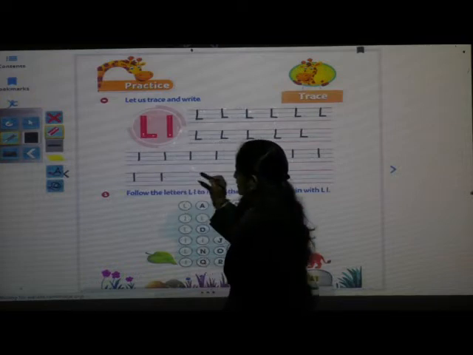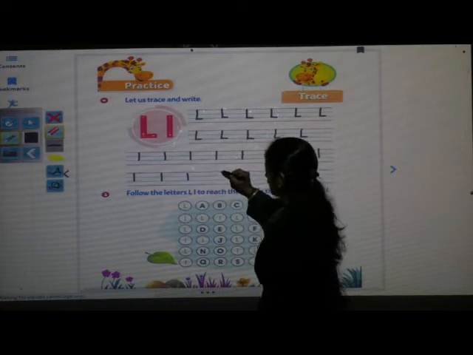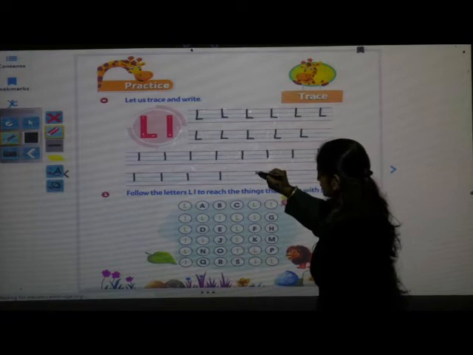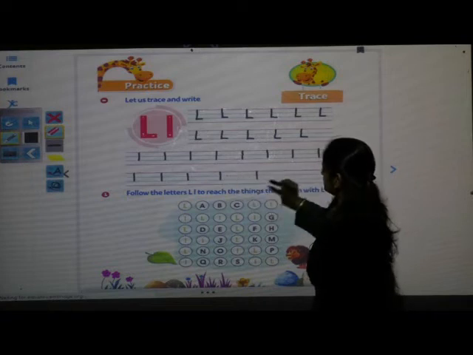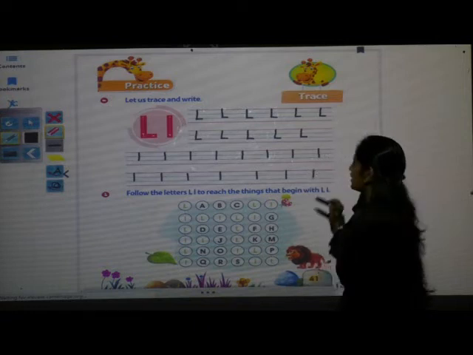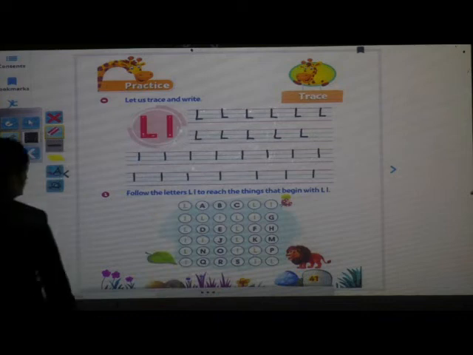L, lemon. L, leaf. L, light. Okay, children. So this is small letter L. Okay, complete fast.